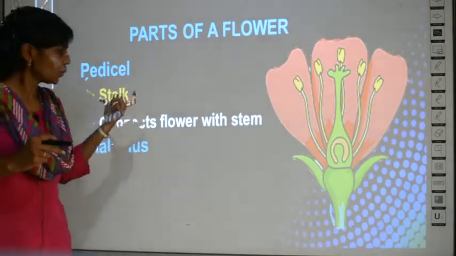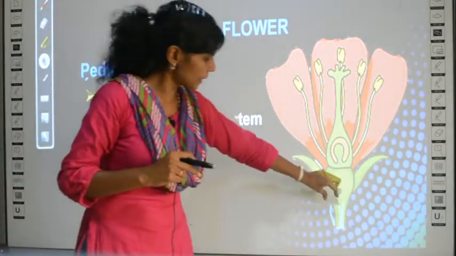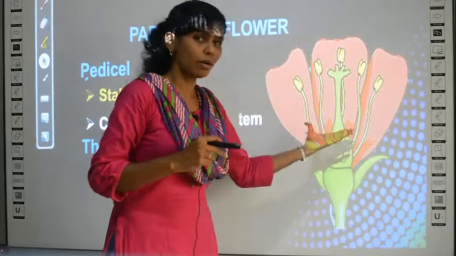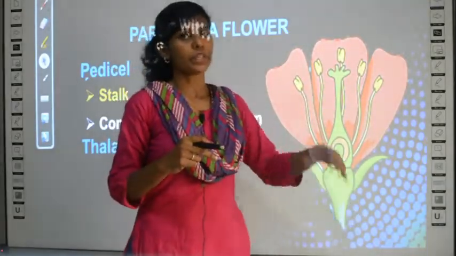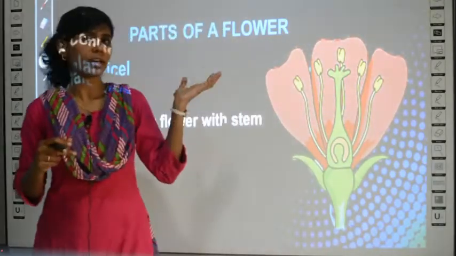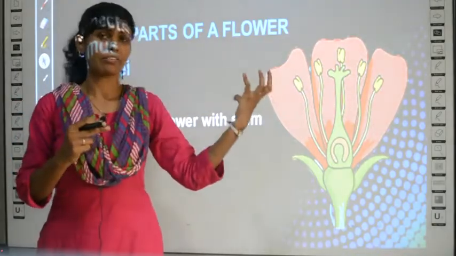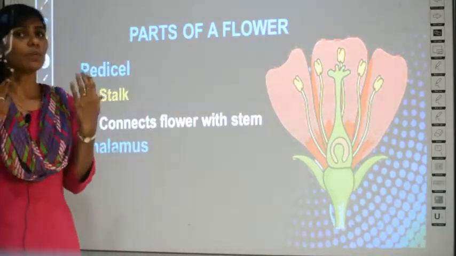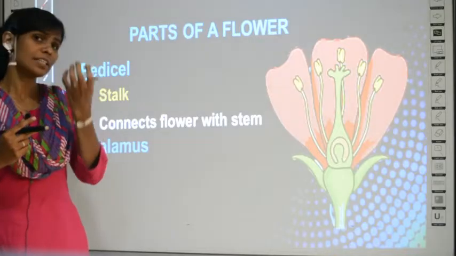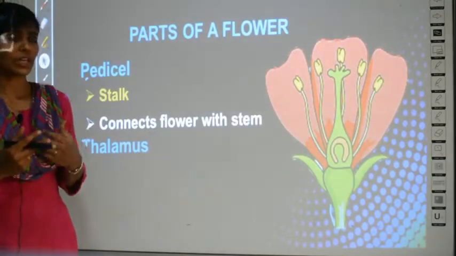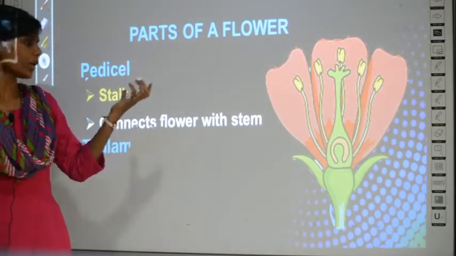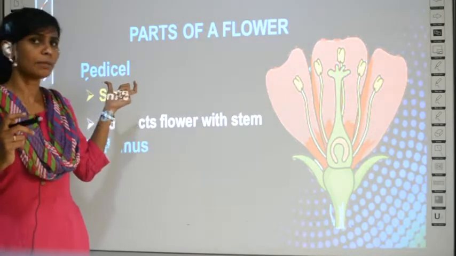And as I told you, the function of the pedicel is to connect the flower with the stem. It is connected to the stem, right? It is not floating somewhere. The flower is always connected to the stem. The stalk or stick-like structure which connects the flower with the stem is called the pedicel. Are you clear about this term?